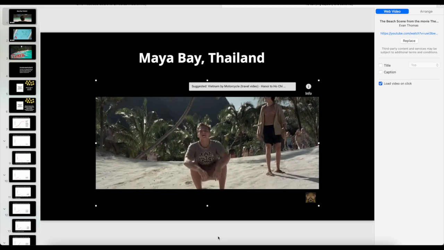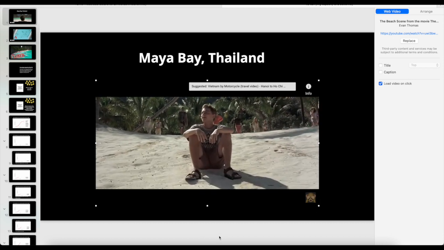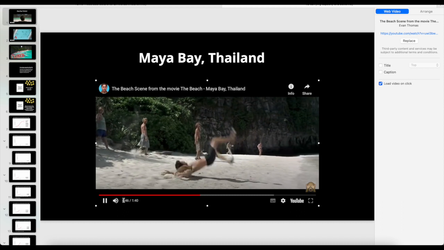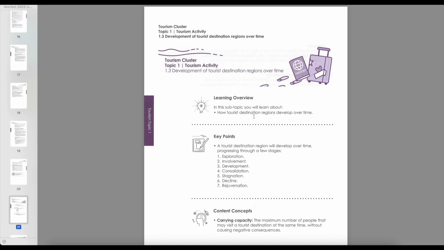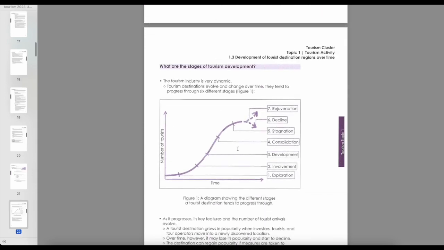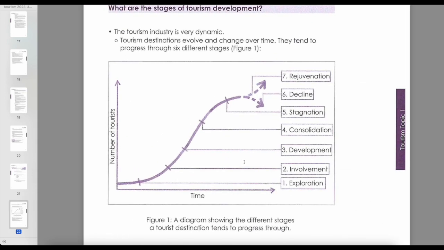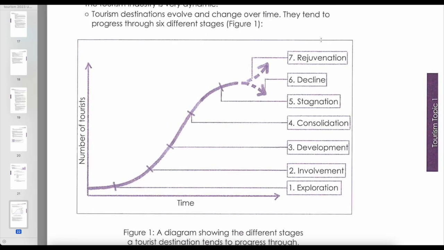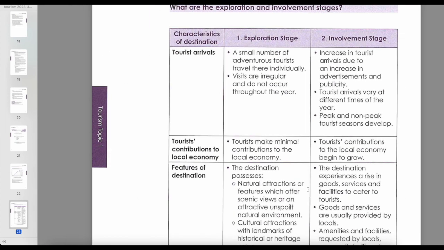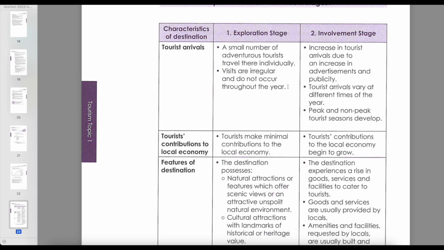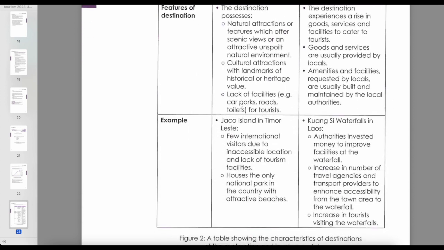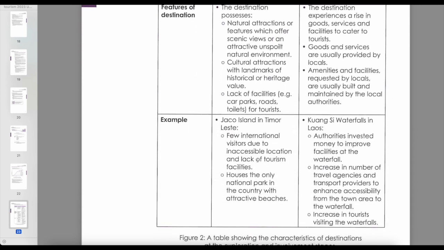No tour operators, no services available. Let's guess which stage of tourism development Maya Bay was at that point in time. Was it exploration, involvement, development, consolidation, stagnation, decline, or rejuvenation? It's more of exploration, because if you have read about exploration, it's only visited by adventurous tourists. It's very little, there's hardly any local involvement, and it's usually quite inaccessible.